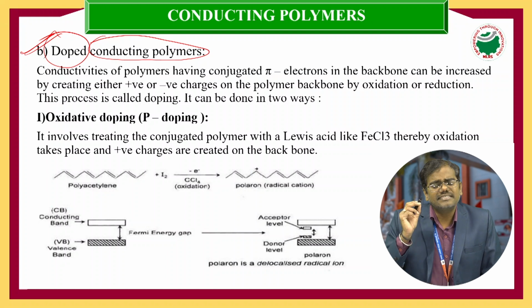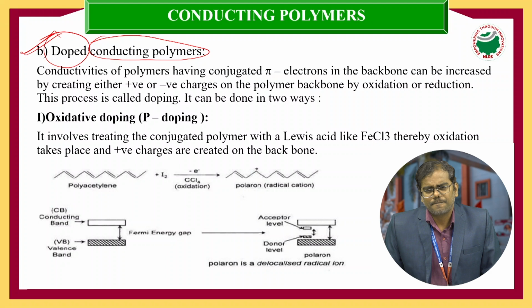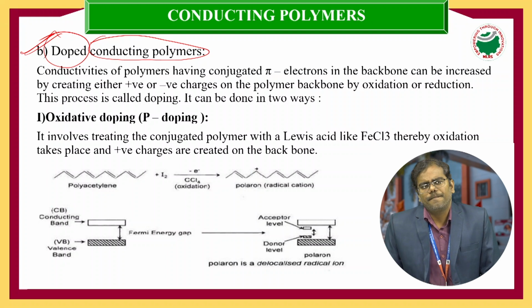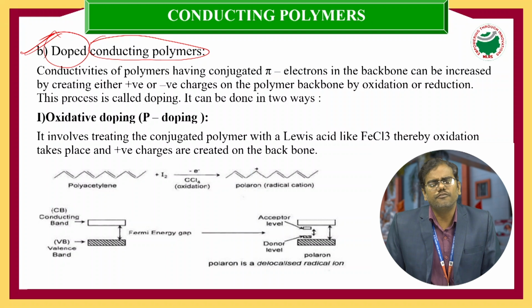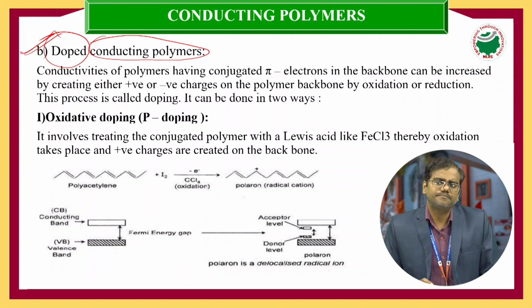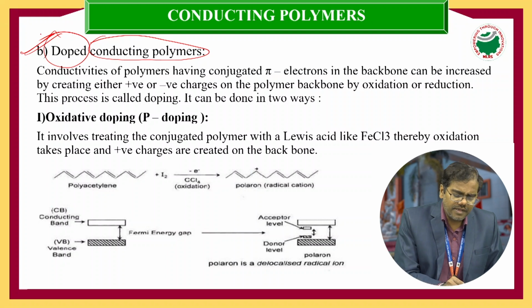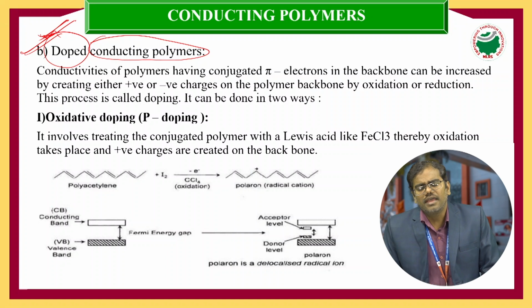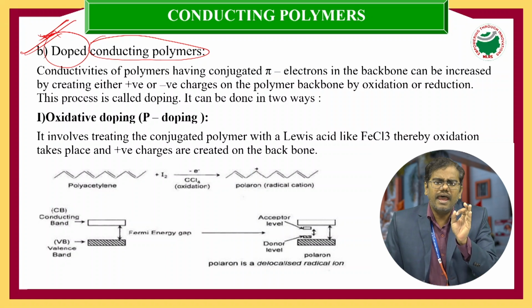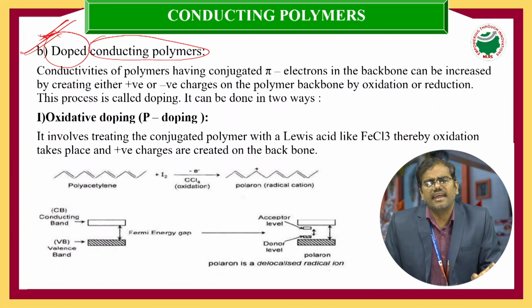These polymers, whether polyacetylene, polyaniline, polythiophene or polyphenol, possess some conductance values because of the presence of unsaturation. But why are we doing doping? In order to increase the conductivity of conducting polymers.